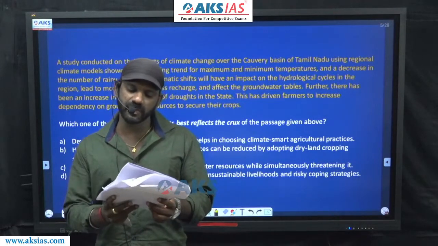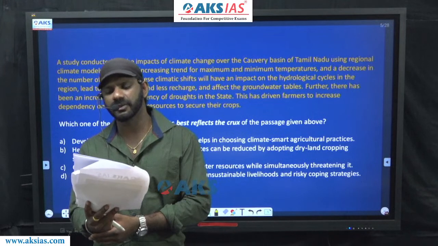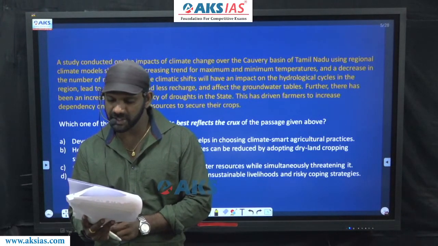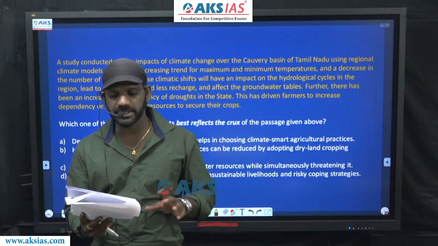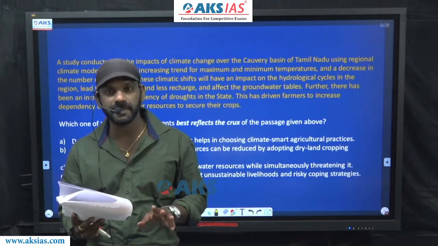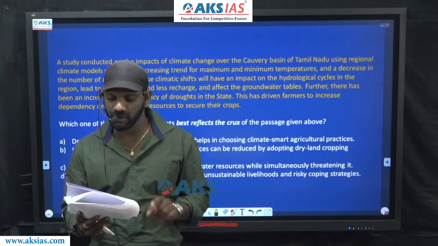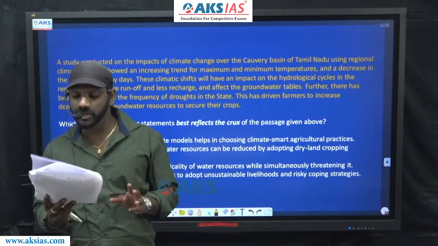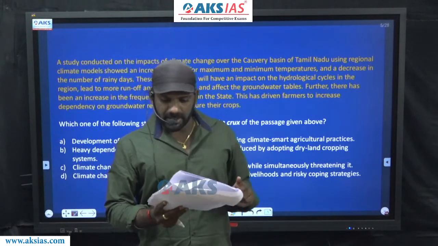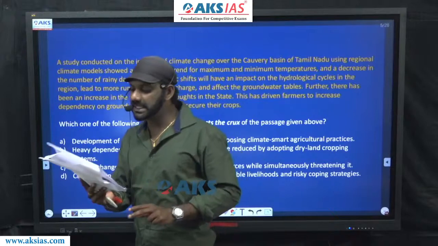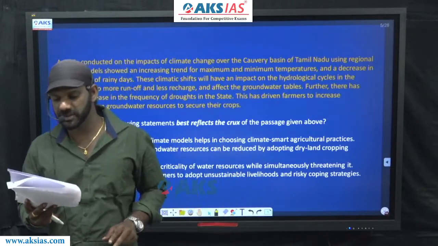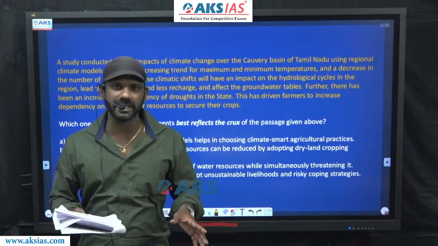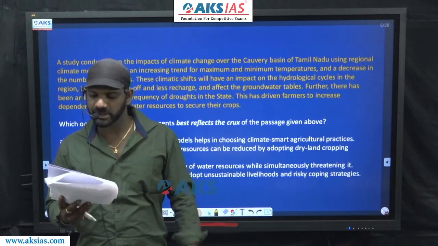These climatic shifts will have an impact on the hydrological cycles in the region, lead to more runoff and less recharge, and affect the groundwater tables. These are the three effects of these climatic shifts. One is they'll have an impact on the hydrological cycles in the region. That's the first one. The second one, lead to more runoff and less recharge. The third one, affect the groundwater table. So these are three impacts or effects of the climatic shifts.